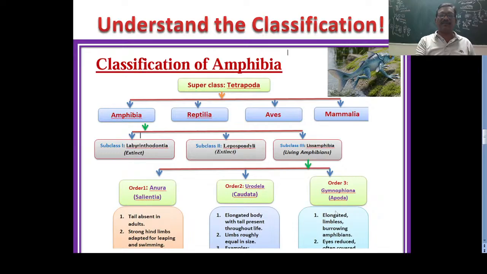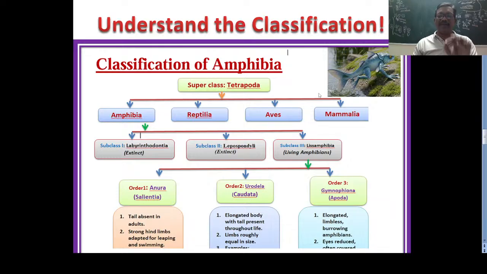Next one, last and final thing you have to learn is classification. Small questions, but sometimes in some cases essay questions are also asked from this. But don't get any fear if you see the picture. This is very simple compared to remembering the animals, because in this you can understand the evolutionary development of animals. That's all. This is very important. So understand the classification, just go through it again and again, then you can remember them very easily.